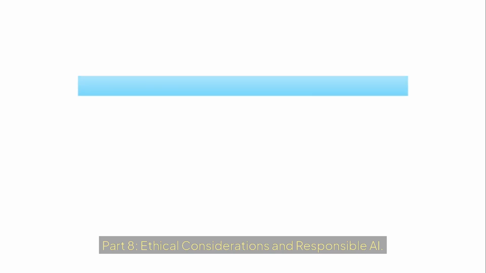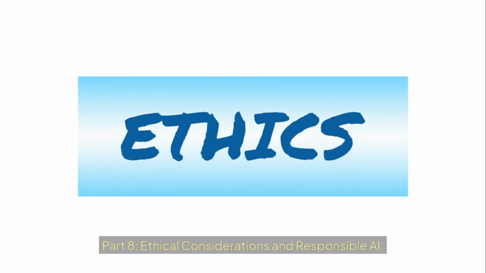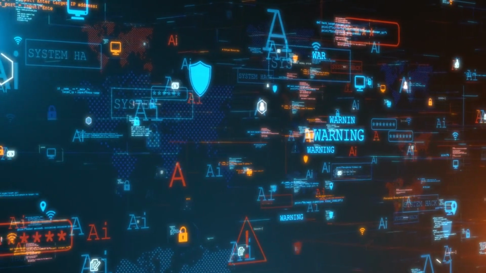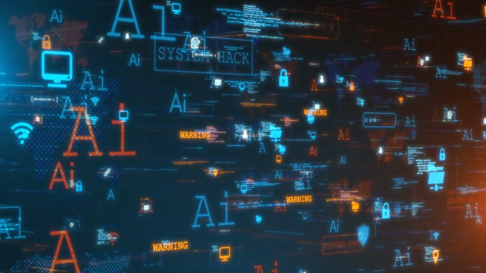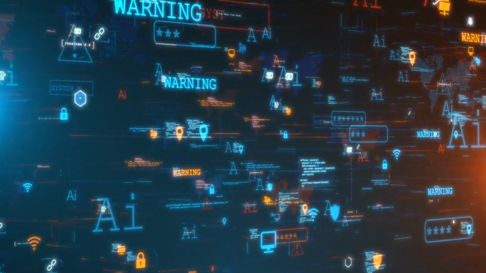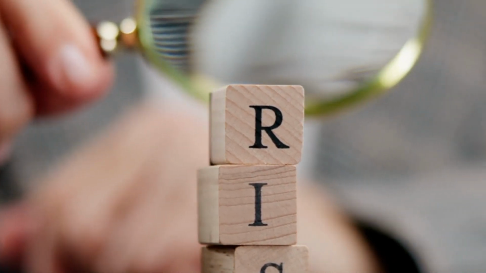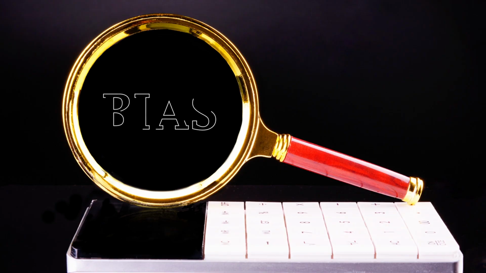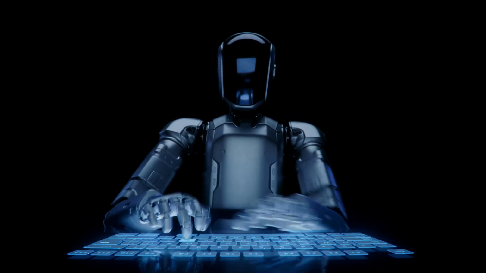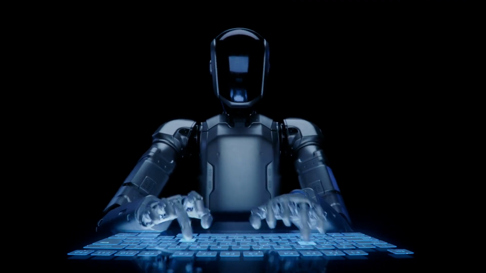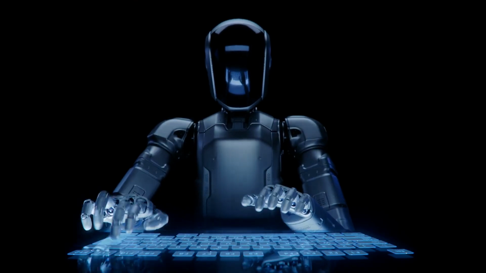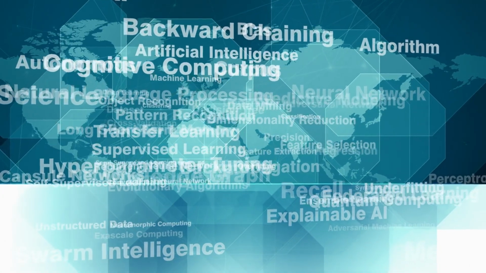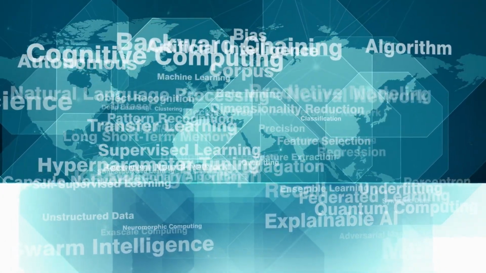Part 8. Ethical considerations and responsible AI. As LLMs become more powerful, it's crucial to address the ethical considerations surrounding their development and use. We'll discuss the potential risks and challenges associated with these models. We'll discuss issues such as bias, misinformation, and the potential for misuse. We'll explore the importance of developing ethical guidelines and regulations for LLMs. We will discuss the importance of watermarking AI-generated content.